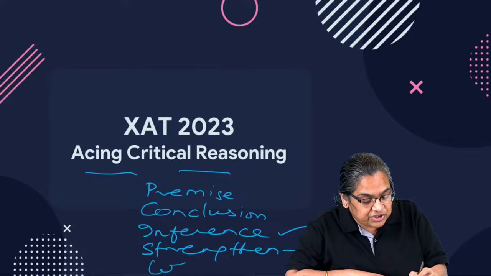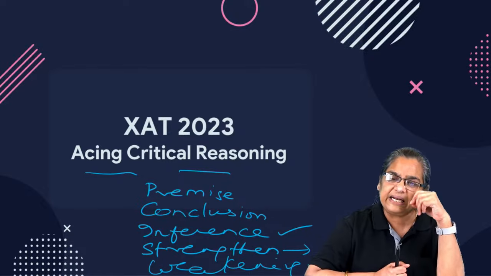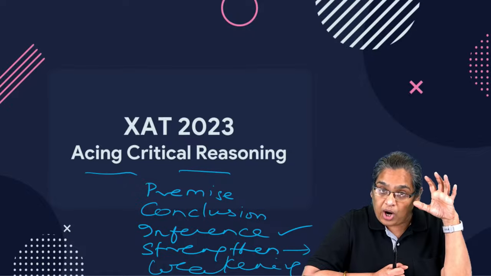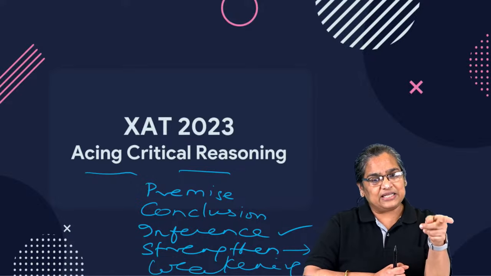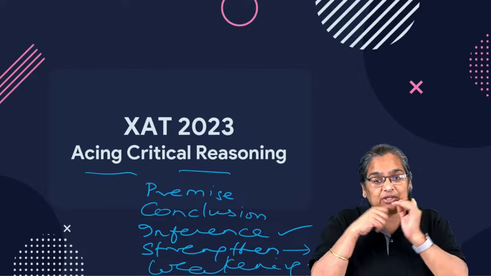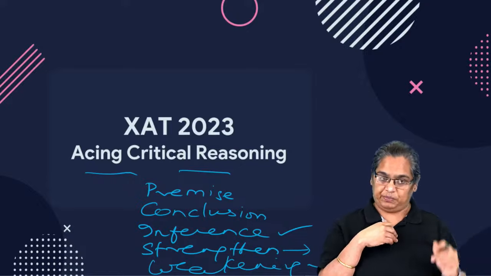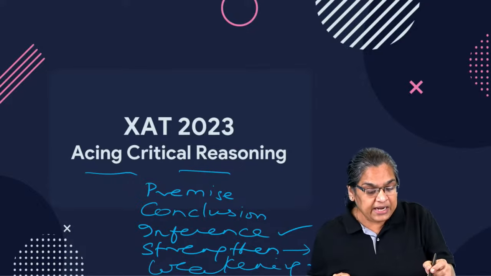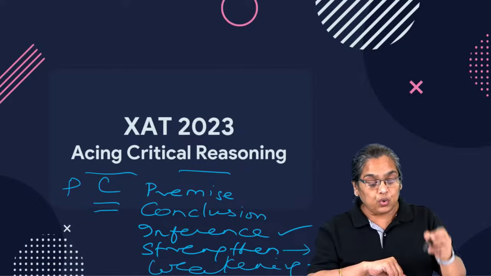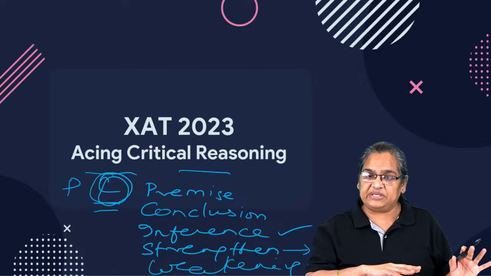What is a weakening question? The exact opposite, but it turns out to be a little different and more difficult than a strengthening question. They give you options and the question says which of the following if true most weakens the argument. In an argument, remember, the resting point is the conclusion. You have to weaken the conclusion. You should not weaken the premise.